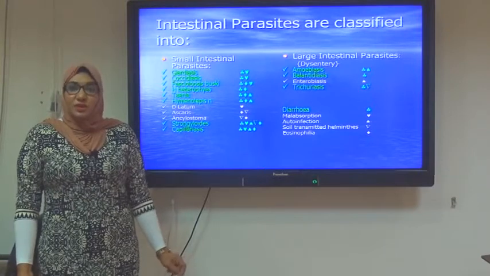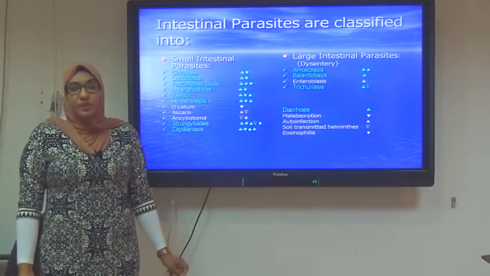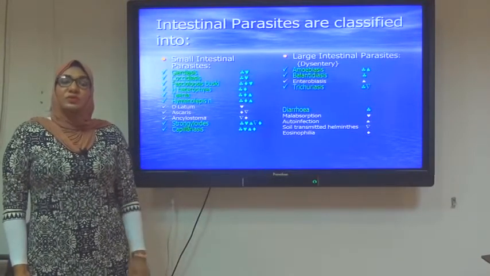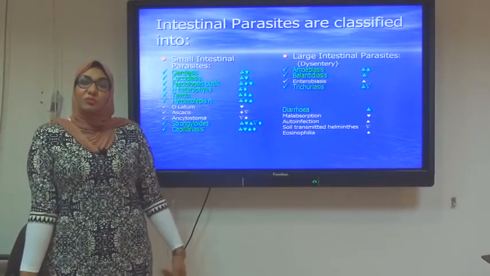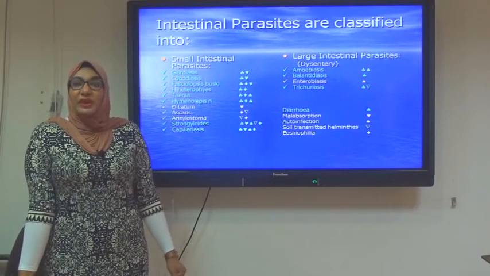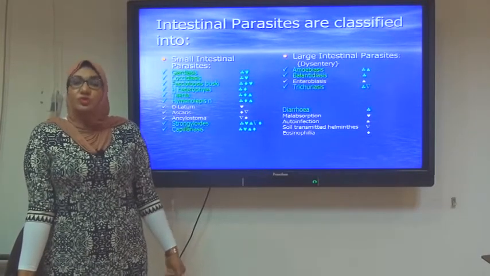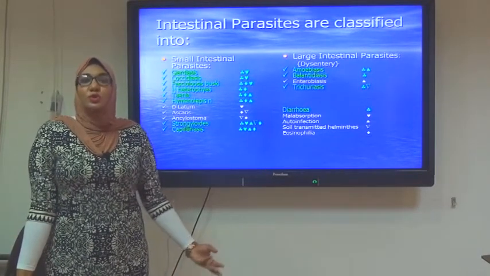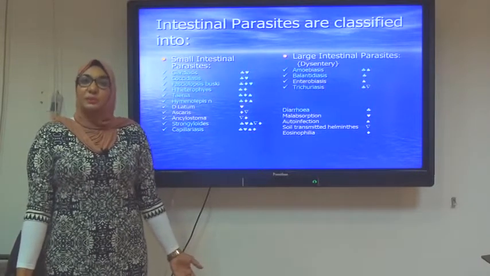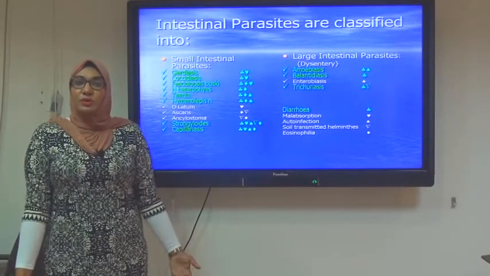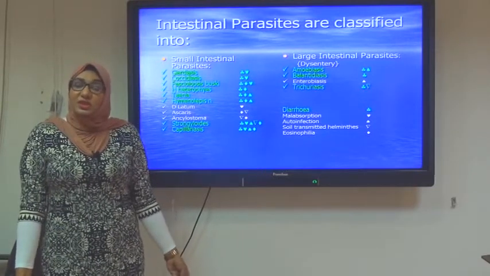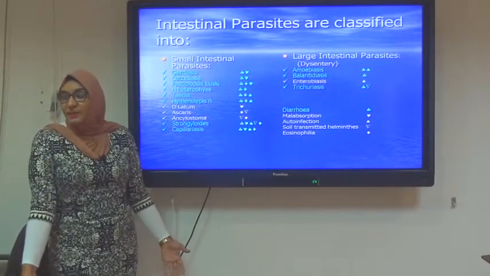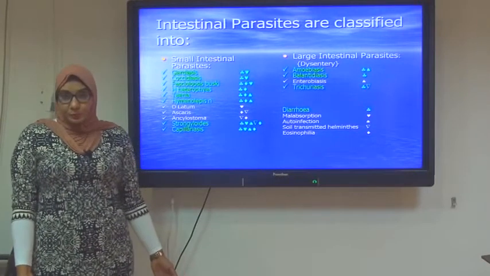If this parasite persists for a long time, a chronic infestation, it will cause damage to the surface area of the small intestine, so it will lead to a defect in absorption, malabsorption syndrome, and growth retardation. So we should know which parasite causes chronic infestation to predict the clinical picture. If it causes what is called enteropathy or chronic infestation of the small intestine, this will ultimately be manifested by malabsorption.